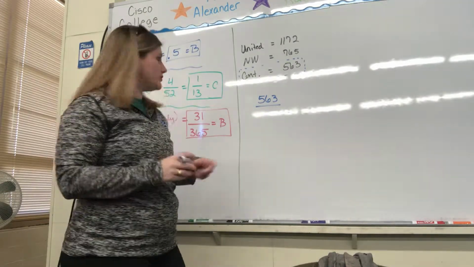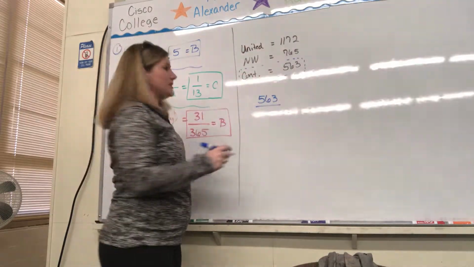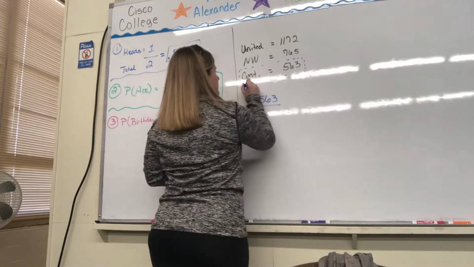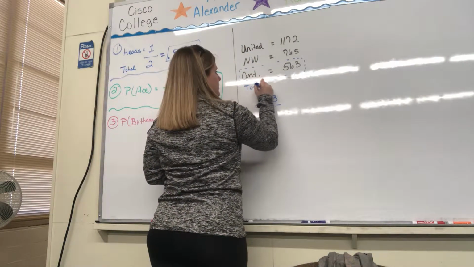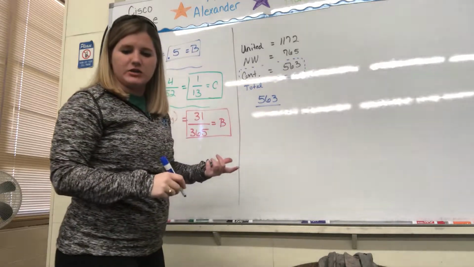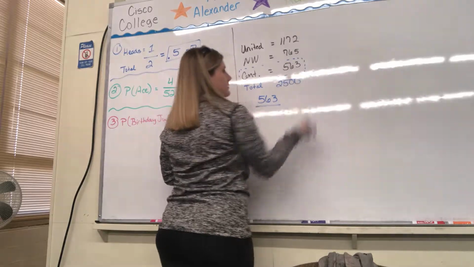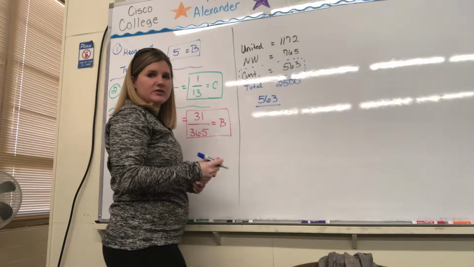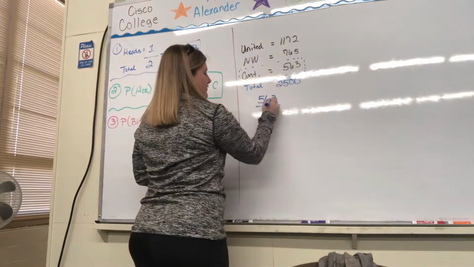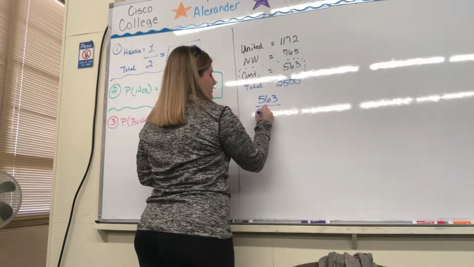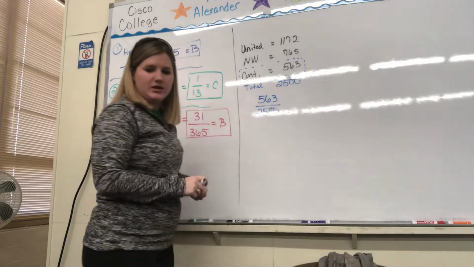So for all three of these, we got to get that total. Adding those all together, you would get 2,500. So we have 563 over 2,500.